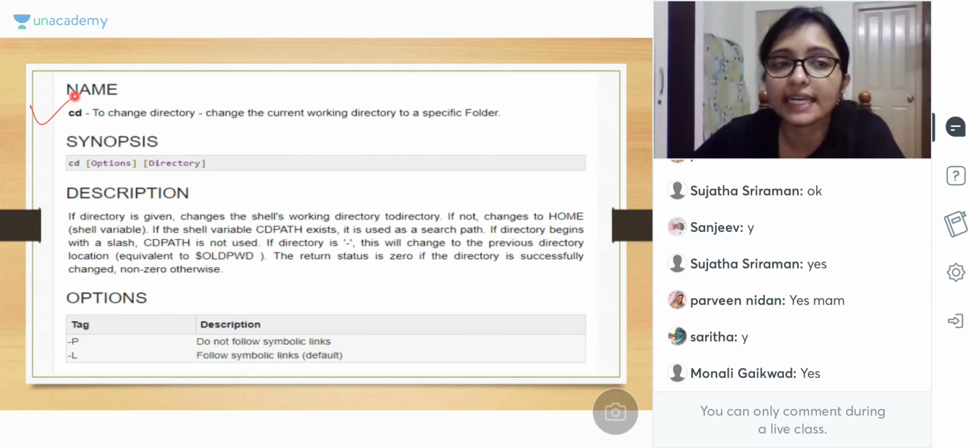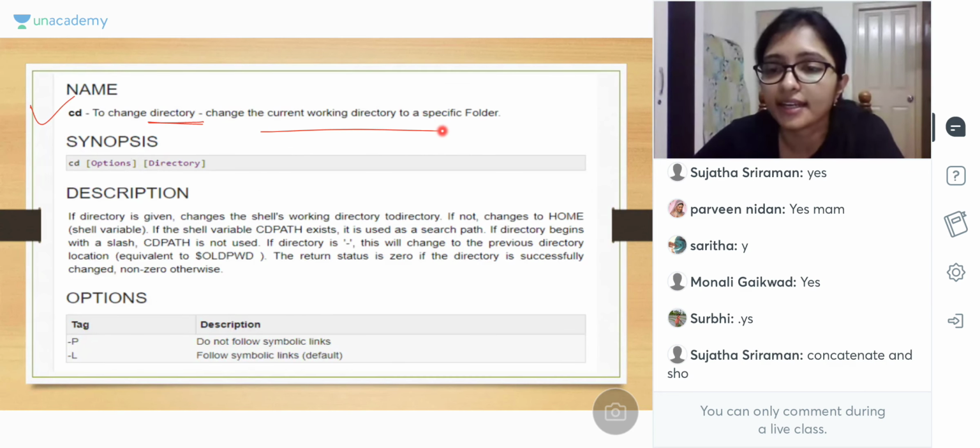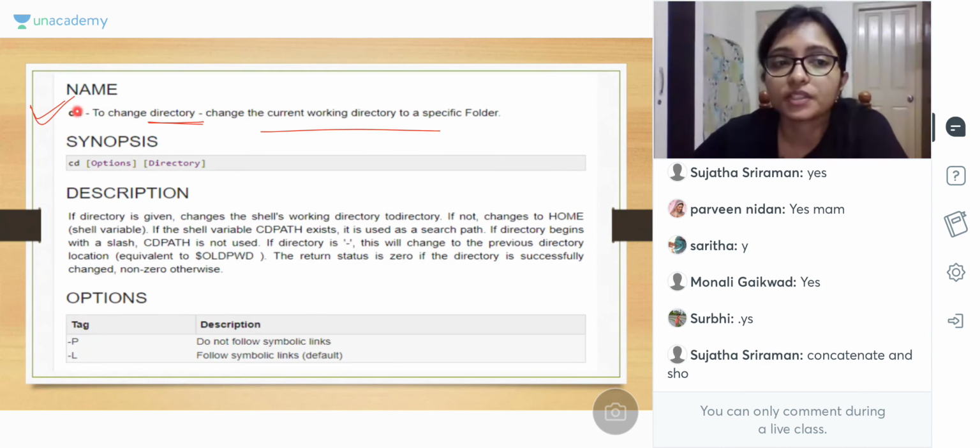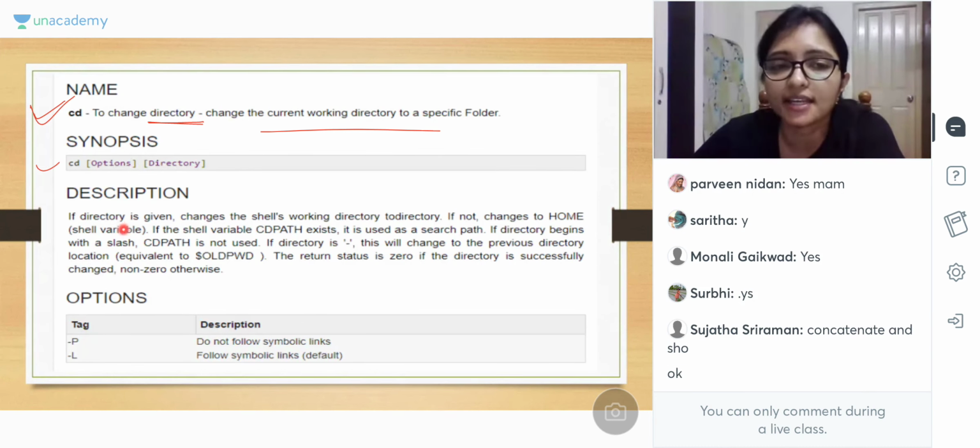Yes, now come to the cd. cd means change directory, we are changing the directory. Yes, concatenate and show, हाँ concatenate भी होता है, show भी होता है, यहाँ पे concatenate होने का कुछ भी नहीं है, यहाँ पे सिर्फ आप एक फाइल है, one file is there, that's why one file is showing. Now cd means changing the directory, we are changing the directory using the cd.